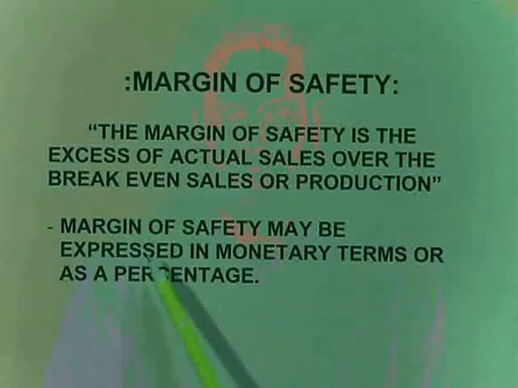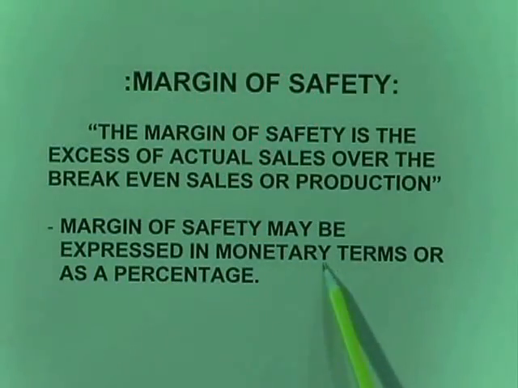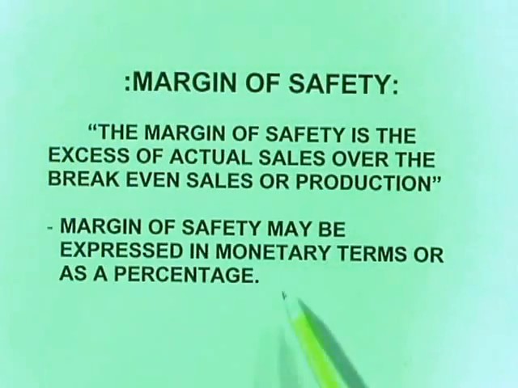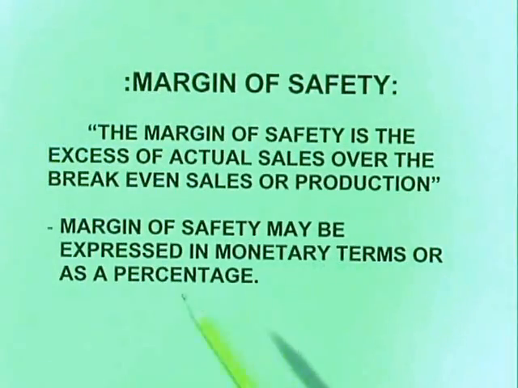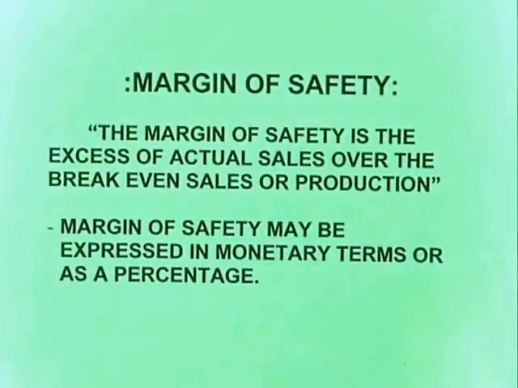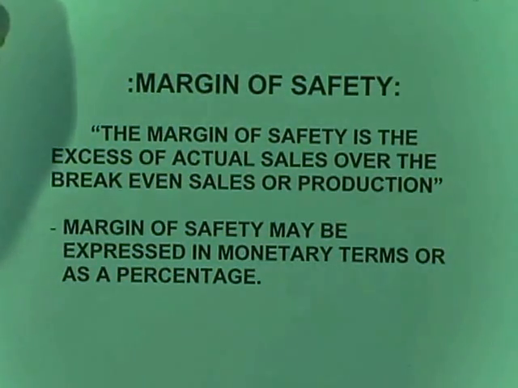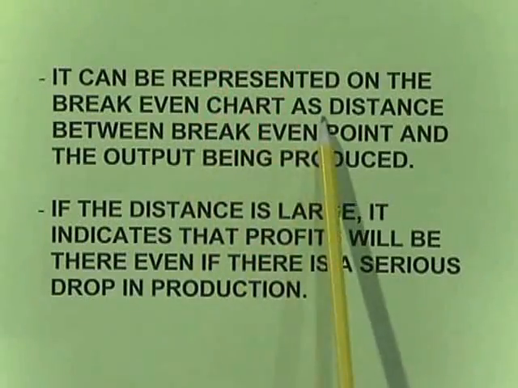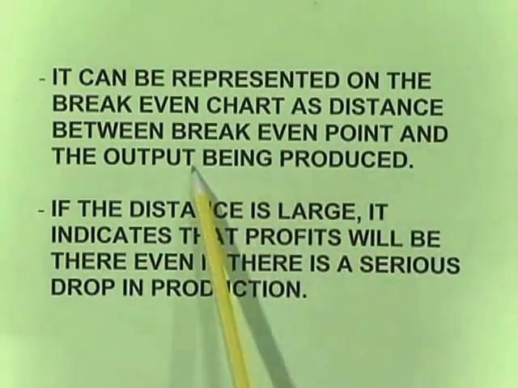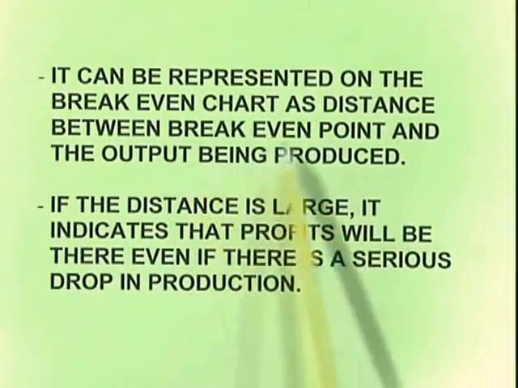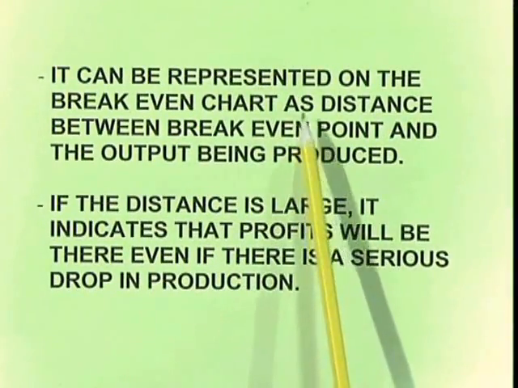Next, it gives us the margin of safety, which may be expressed in monetary terms or as a percentage. It can be expressed in terms of percentage also, that is, how much percentage of profit we got according to our sales. That also has to be looked after. Next, it can be represented on the break even chart as a distance between the break even point and the output being produced. That is how the margin of safety is represented.